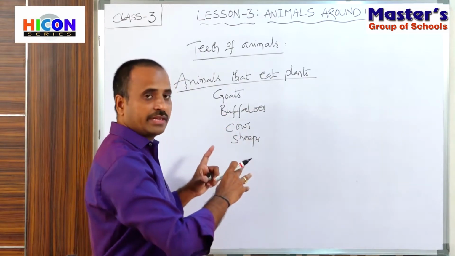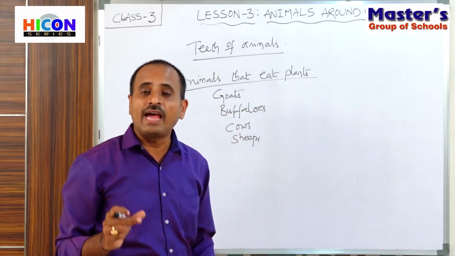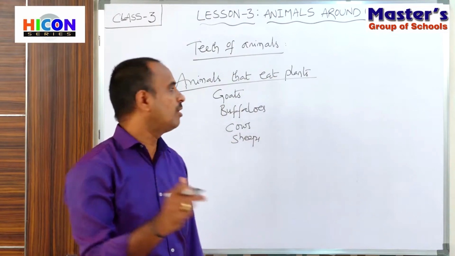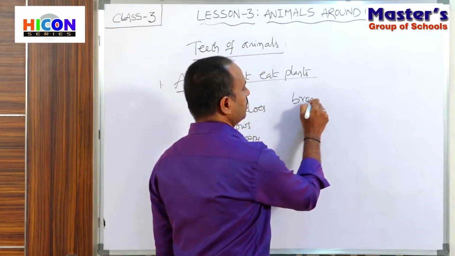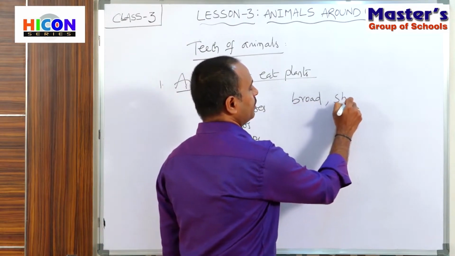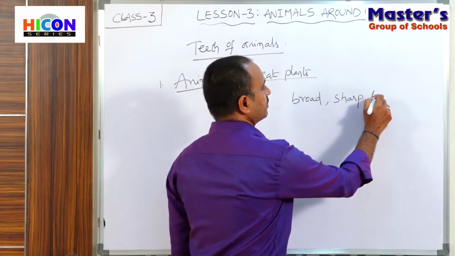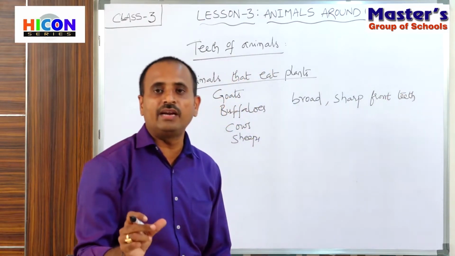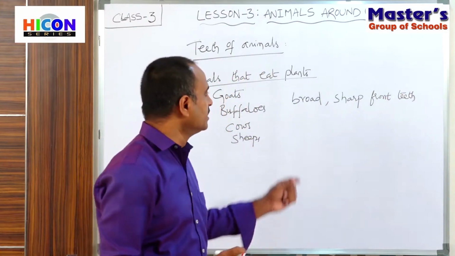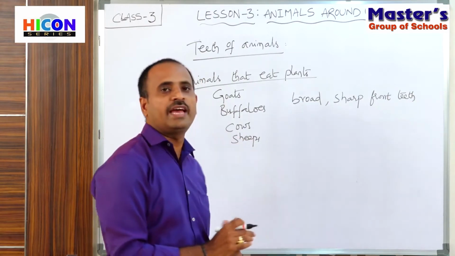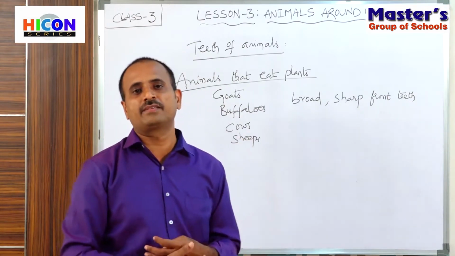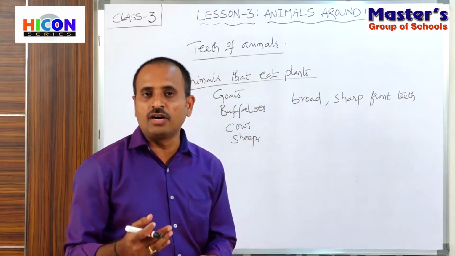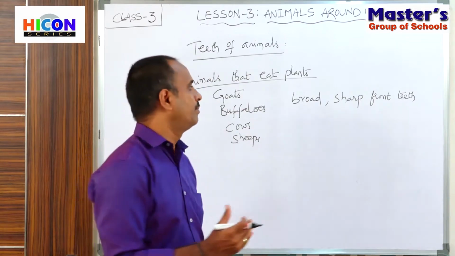If we observe the teeth of these animals, they have broad, sharp front teeth. These teeth help these animals to cut the grass and plants. And also the back teeth, the teeth which are present inside their mouth, are called back teeth.